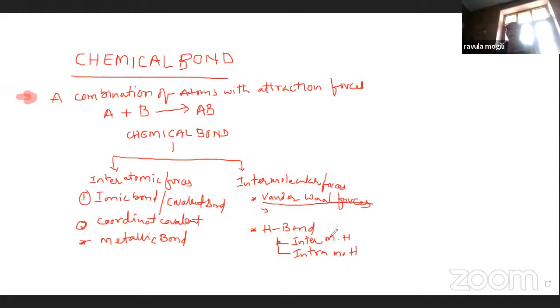So this is regarding hydrogen bonds. Next, the intermolecular attraction forces.